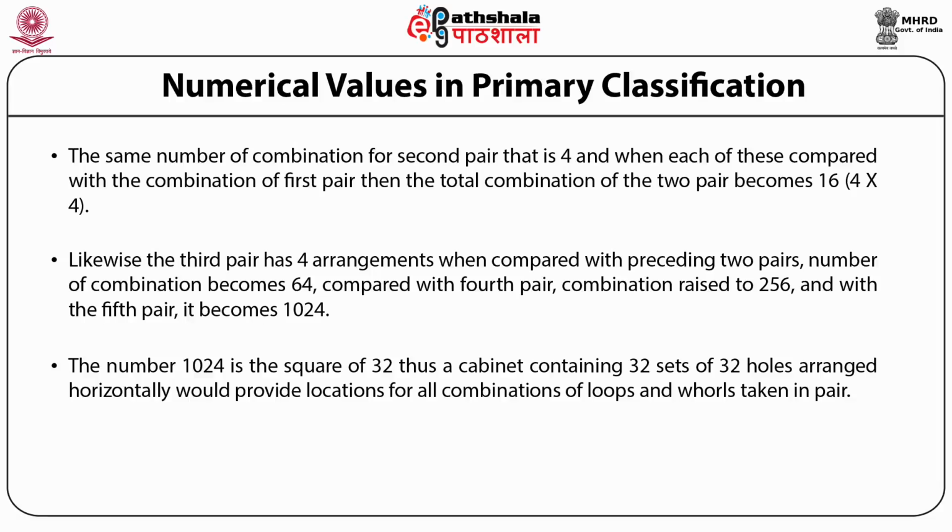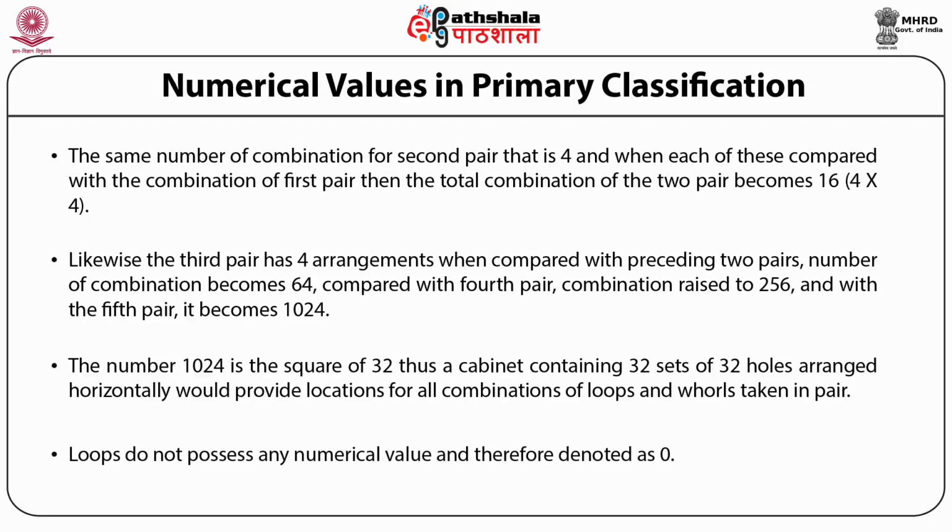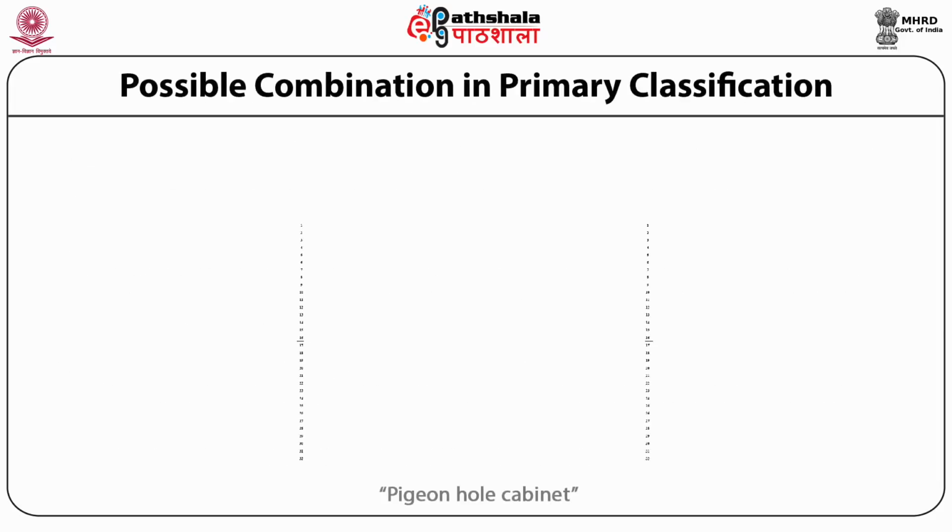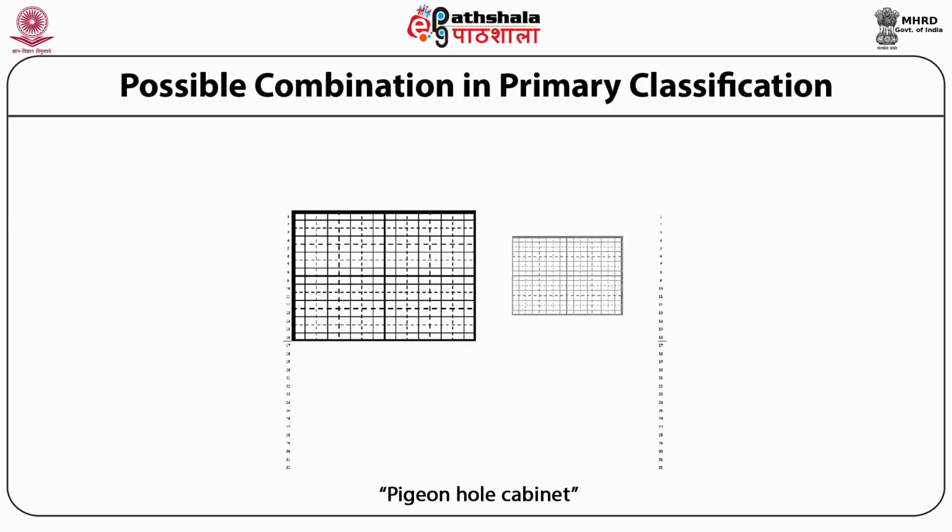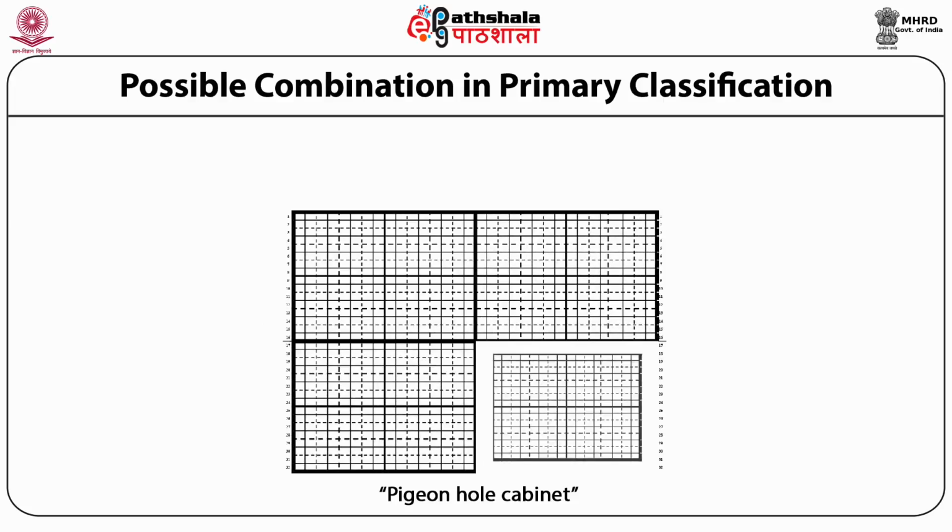In the second pair, it is assigned a value of 8, in the third 4, in the fourth 2, and in the fifth 1. Loops do not possess any numerical value and are therefore denoted as 0. The pigeonhole almirah with 1024 holes.